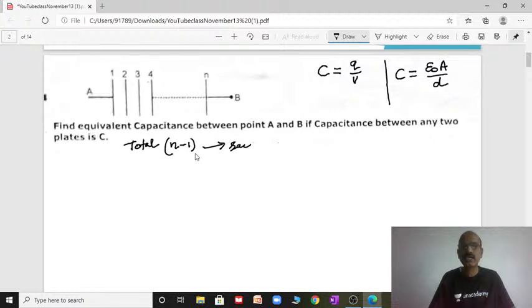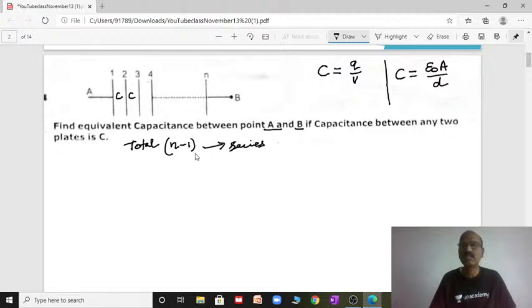Between plate 1 and 2, capacitance will be C. Similarly, between 2 and 3, capacitance C. It goes on. Find the equivalent capacitance between point A and B.